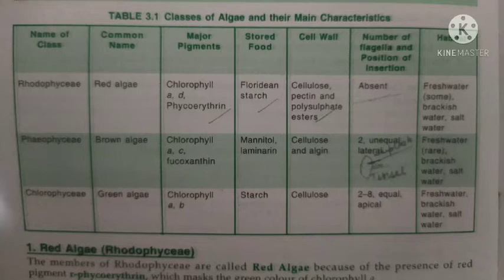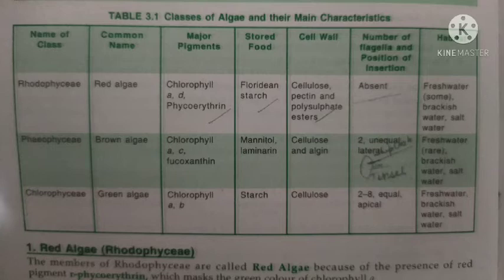Then my dear students, if we learn about Phaeophyceae, which is commonly known as brown algae, here you need to remember that the major pigments are chlorophyll A, chlorophyll C and fucoxanthin. Then the stored food is in the form of mannitol and starch. The cell wall has cellulose and algin. The flagella number is 2, and the two flagella are unequal in length and they are present laterally on the sides. Again the same habitat as in red algae.